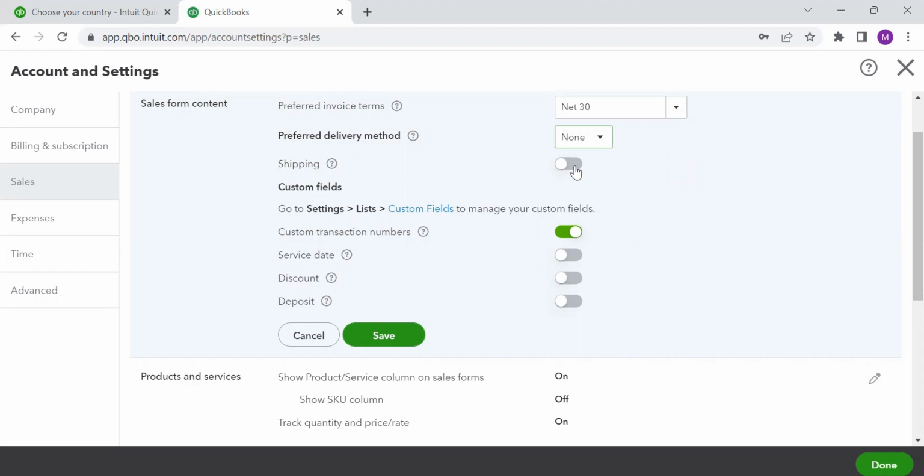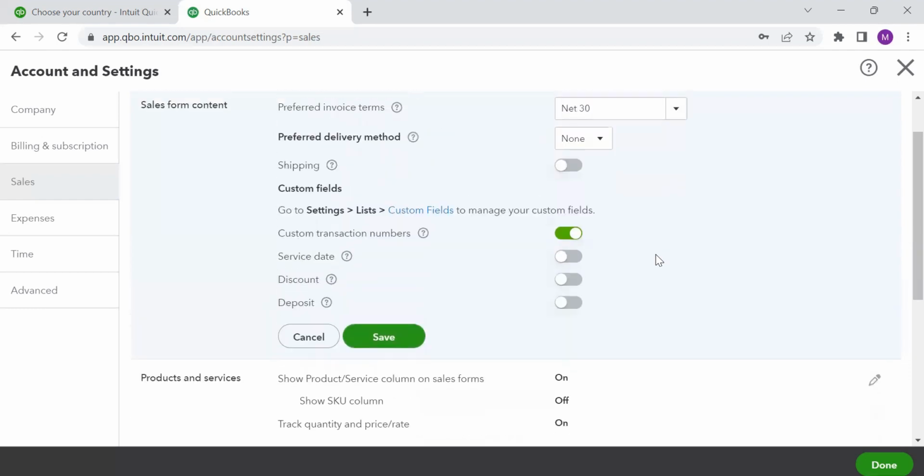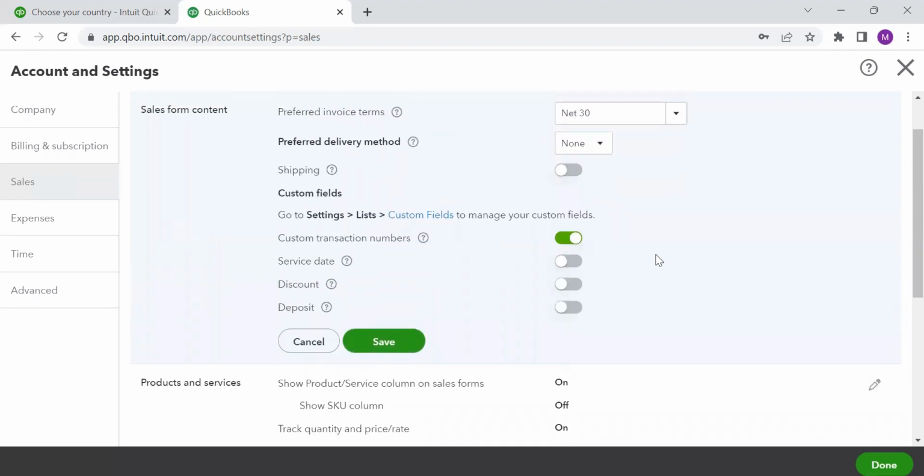And if you are in a service business, possibly you may not require shipping details. Custom transaction numbers. Every transaction would have a certain invoice numbering, voucher numbers. So voucher numbers are nothing but custom transaction numbers. Service date: if I'm providing services and raising an invoice, then what is the service date? On which date did I provide the services? So on the invoice, I can put this field on so that I can give a service date.